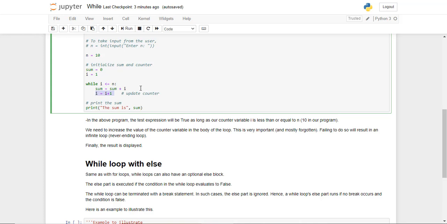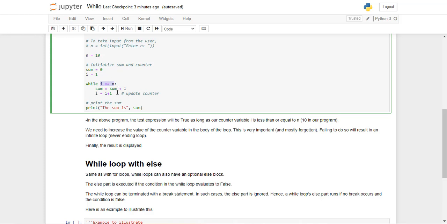This does two things for us. It's going to raise this value when it gets back to the loop here. So i has now become 2. It started off with 1, it's now become 2. And when we run the iteration, then sum is going to add whatever it had plus 2. So we are achieving our coding function, which is to add the first n natural numbers, and we are changing the value of one of the variables over here. Remember, if we do not change the value, this condition will evaluate to true all the time.